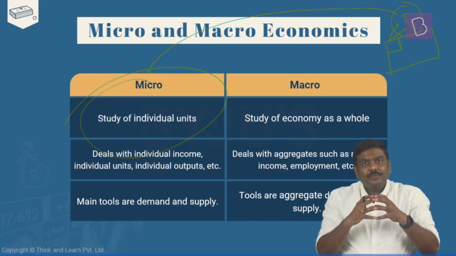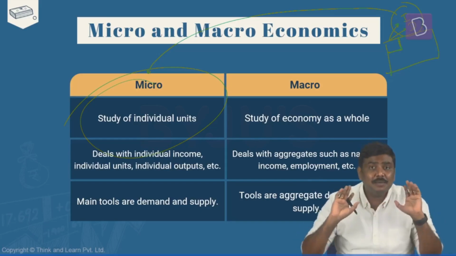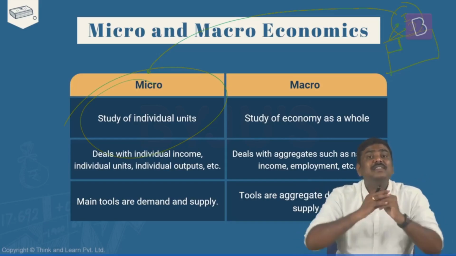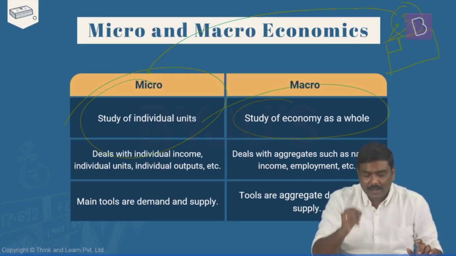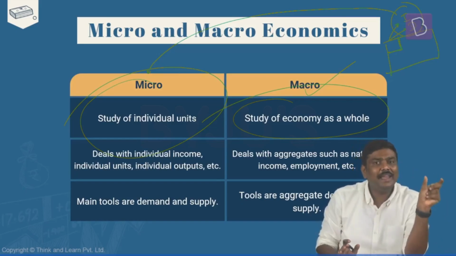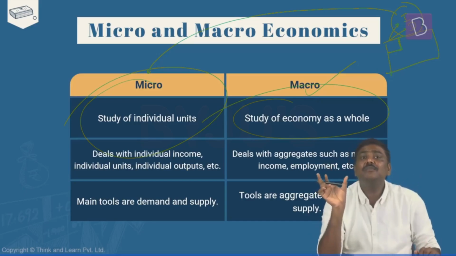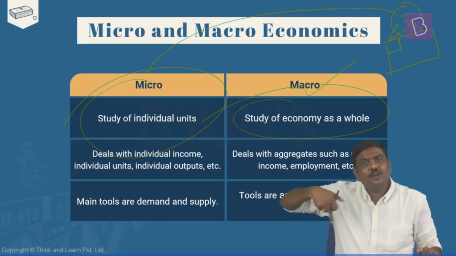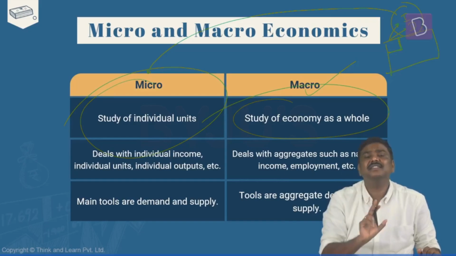So whenever you take the summation of all the economic agents, the sum total of the overall economy is considered for the study. That kind of study is called macroeconomics. You can understand the difference here. Micro means individual agents are considered for study, whereas in macroeconomics, all the economic agents are considered as a whole.